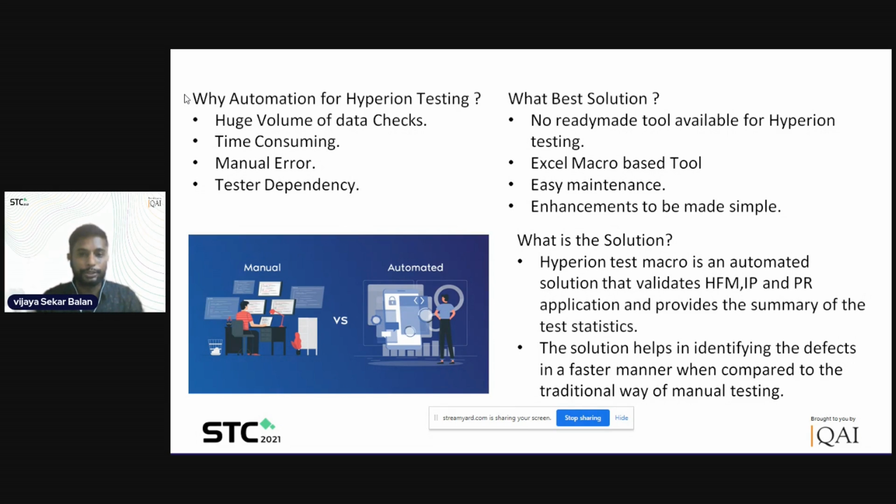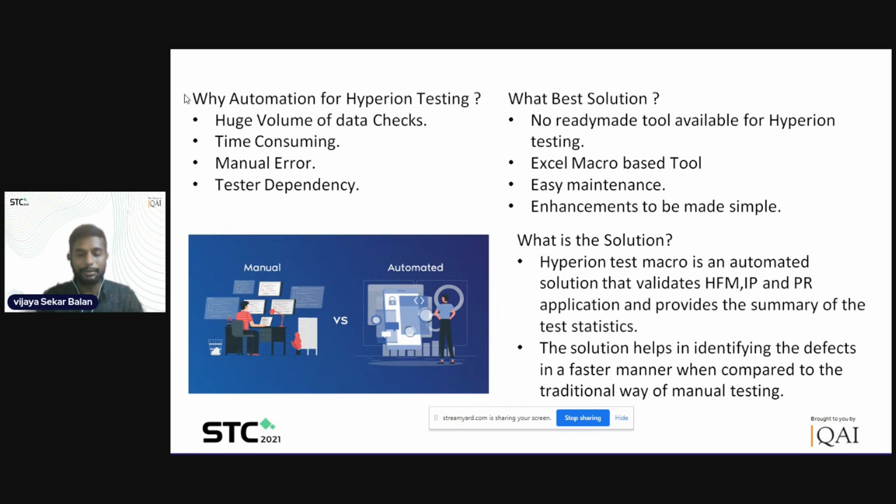And what is the solution? The solution is as simple as that. We are going to have a Hyperion test macro, an automated solution that validates HFM, IP, and PR applications and provides a summary of the test statistics. So that's the solution. And since we are doing it automatically, we will be in a position to identify the defects much earlier, which we were not able to do when we were doing manual testing.